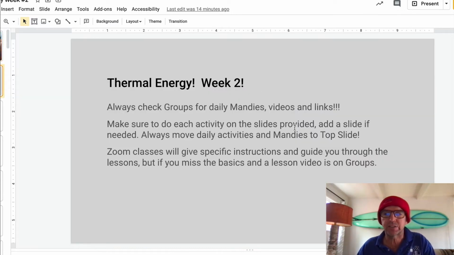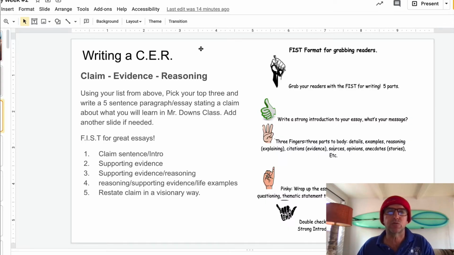Remember, this just tells you what to do. Check groups daily. Make sure you do all your Mandy's. This reminds you how to write a CER: claim, evidence, reasoning. FIST essay works for CERs. FIST essay works for stories. FIST essay works for cause and effect essays, informational essays, persuasive essays. So the FIST essay is a good tip to remind you how to write clean essays. Let's get to our lesson.